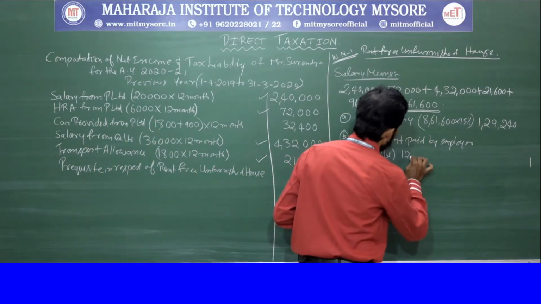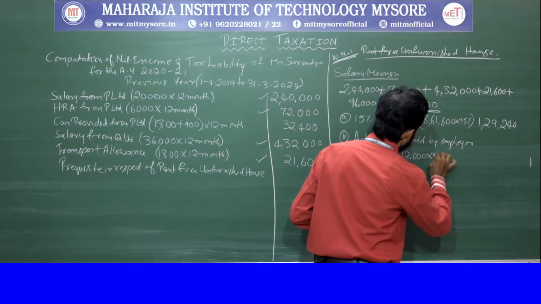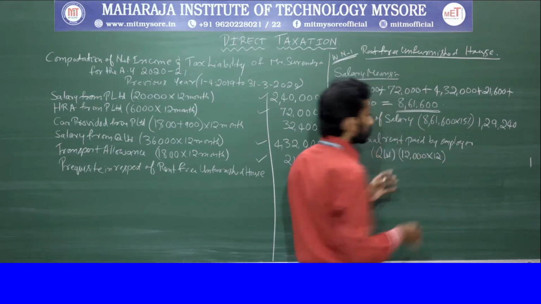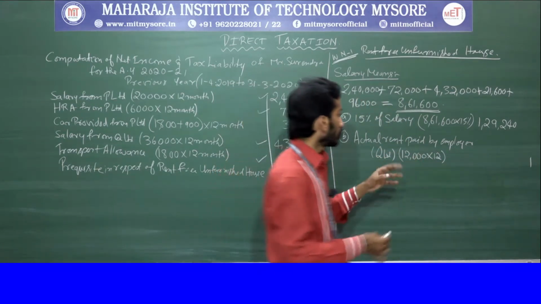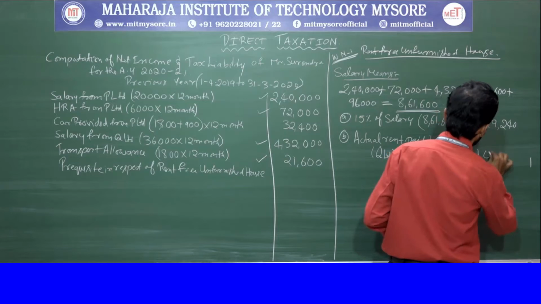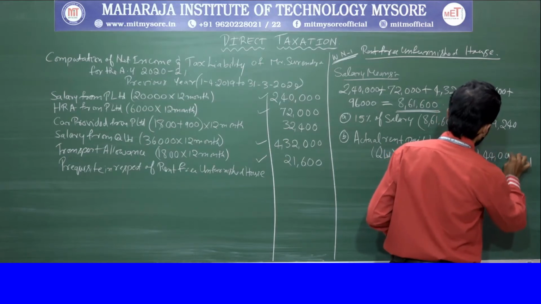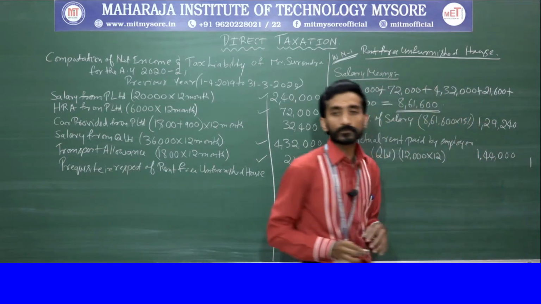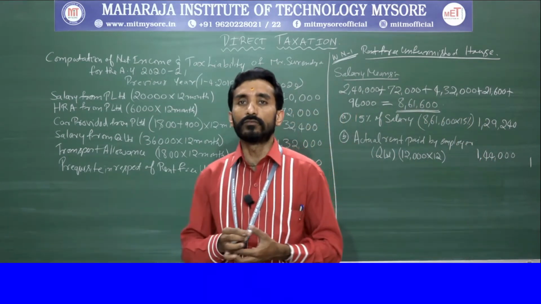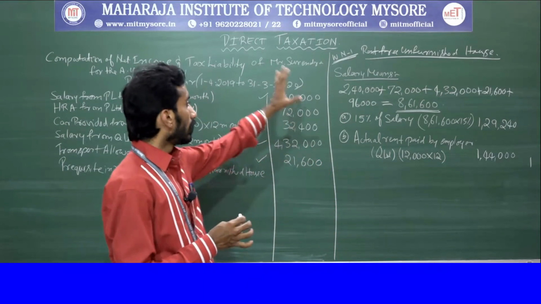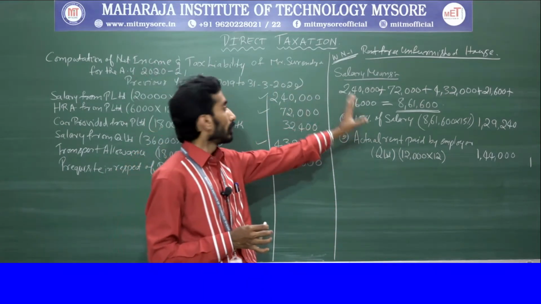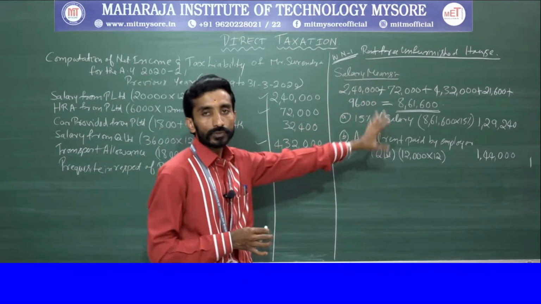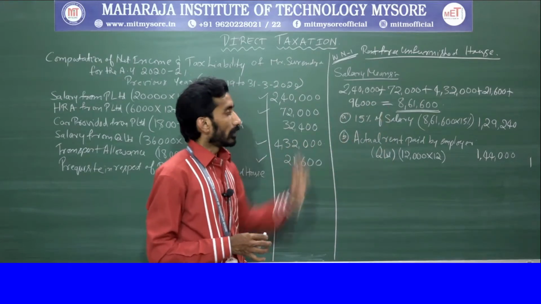So 12,000 into 12 you need to calculate. So that is 1,44,000. Right? 1,44,000. So this is a rule. Separately, when we were calculating rent-free unfurnished house, we used to do this, right? In a similar way.